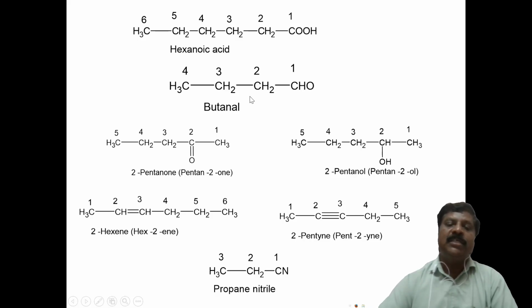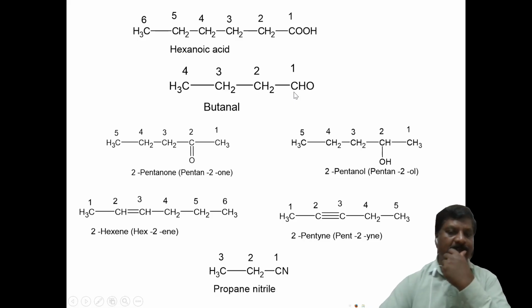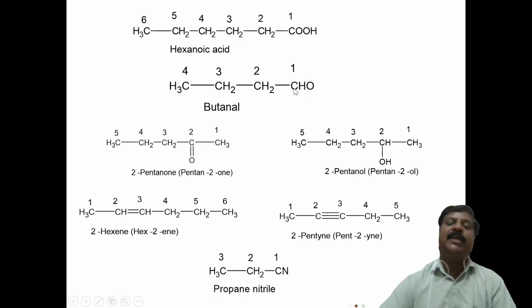Again, suppose this compound is there. This is an aldehyde group. The aldehyde group comes at the end or beginning of the carbon chain. From the beginning, the carbon atoms are numbered 1, 2, 3, 4. You should not give the numbering from the other end. The aldehyde carbon atom should be given number 1. Similarly, the carboxylic acid carbon atom should be given number 1. So 1, 2, 3, 4. Therefore, 4 carbon atoms.